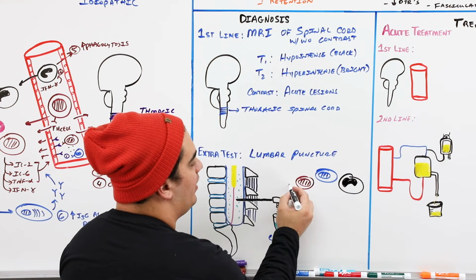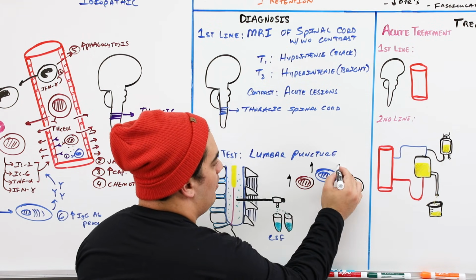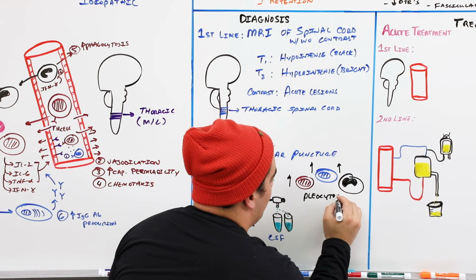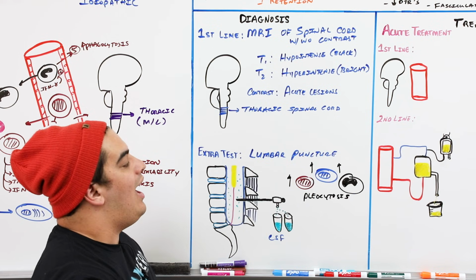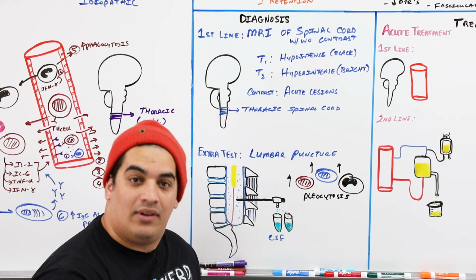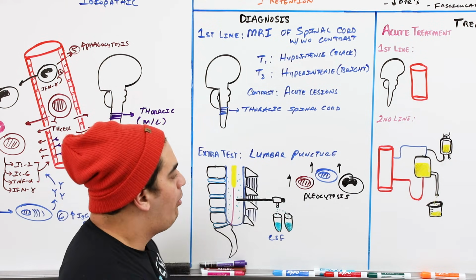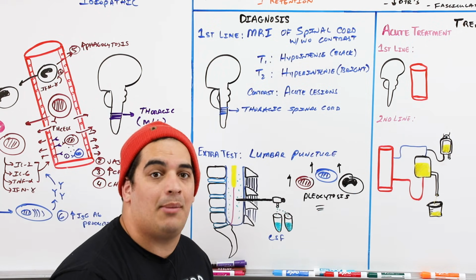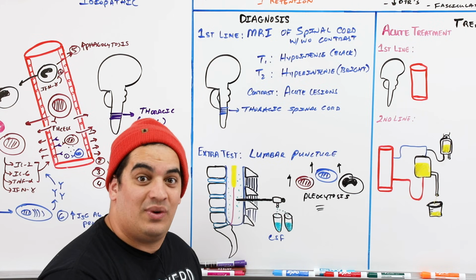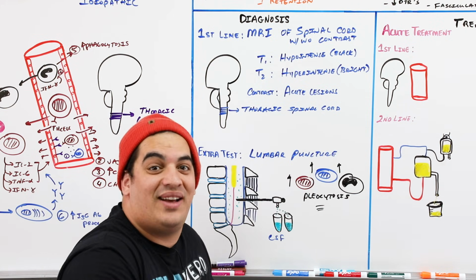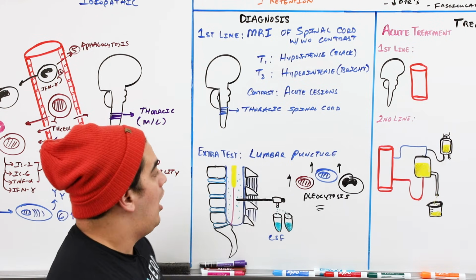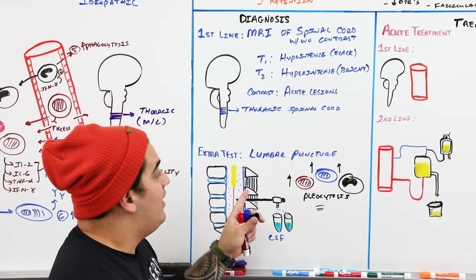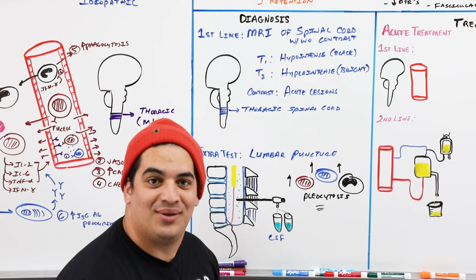What is that called when you have an increased number of these particular types of white cells? It's called pleocytosis. Now, there isn't a lot that actually shows up in the literature about having lots of IgG antibodies. The primary thing that you will be looking for is pleocytosis, but there might be some type of antibody production that is involved because we actually may need to use a very particular intervention to clear those antibodies. All right, but big thing here, MRI of the spinal cord, look at your T1, T2 portion, and then lumbar puncture to look for pleocytosis.